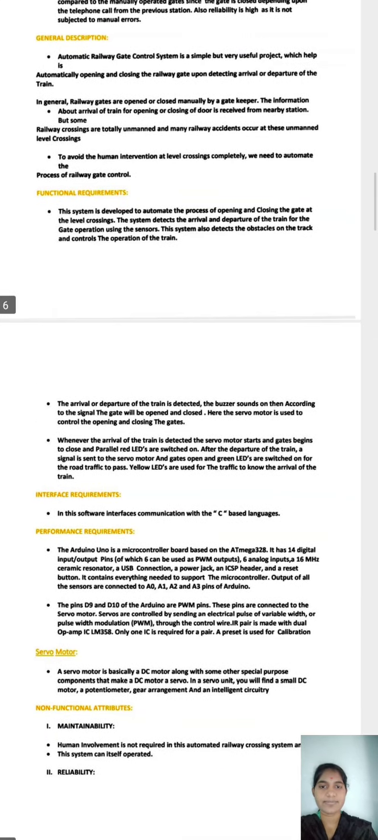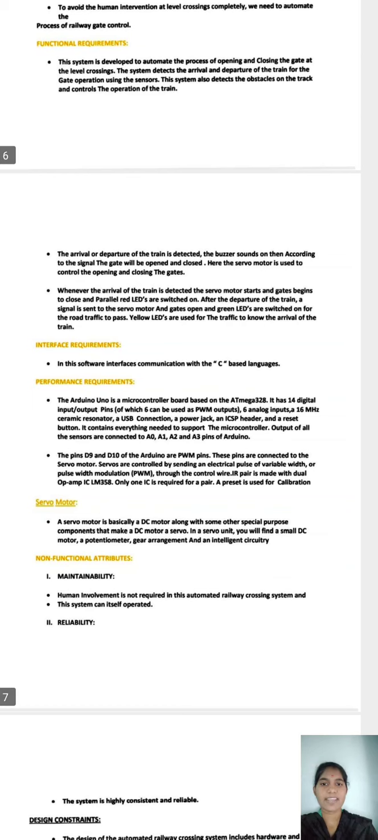Functional requirements. The system is developed to automate the process of opening and closing the gate at the level crossings. The system detects the arrival and departure of the train for the gate operation using sensors. This system also detects obstacles on the track and controls the operation of the train. The arrival or departure of the train is detected, the buzzer sounds according to the signal, and the gate will be opened and closed. A servo motor is used to control the opening and closing of the gates.